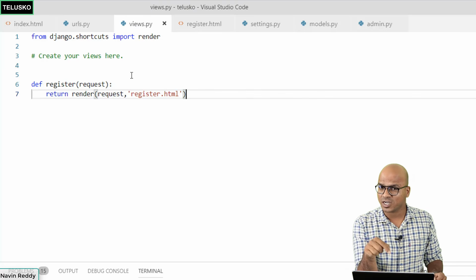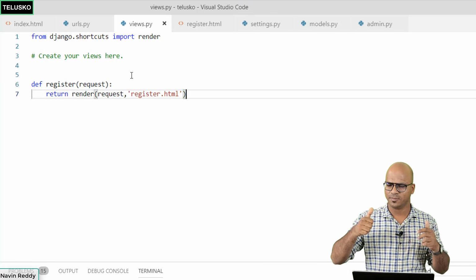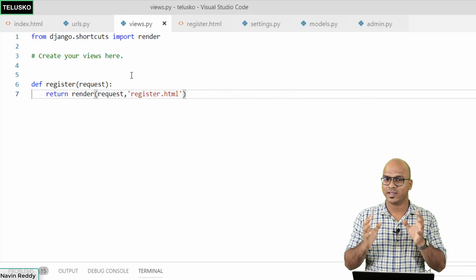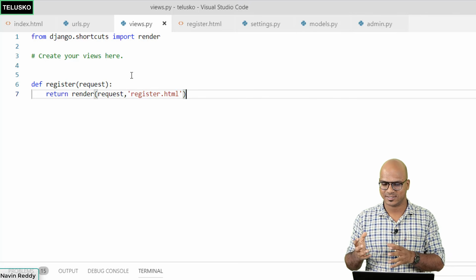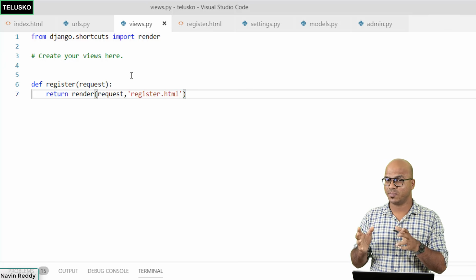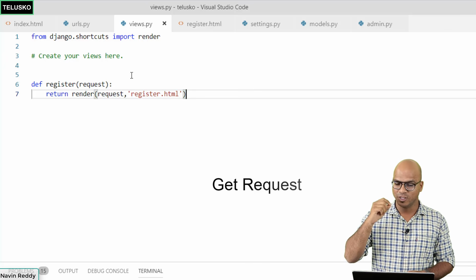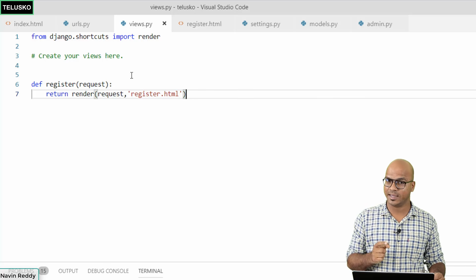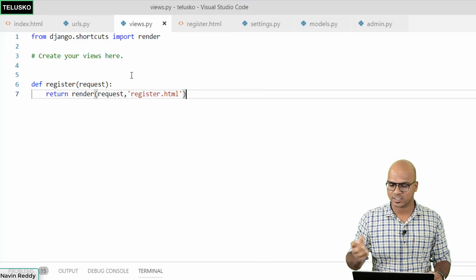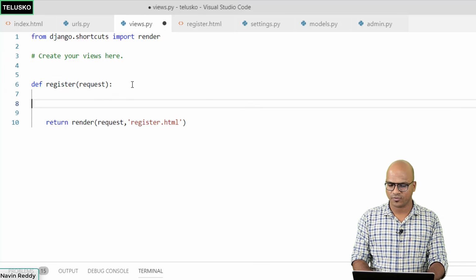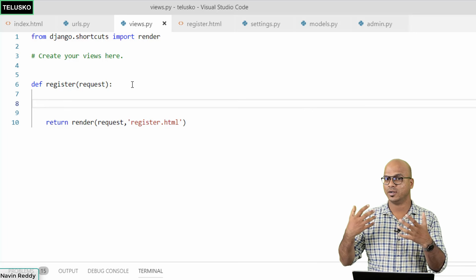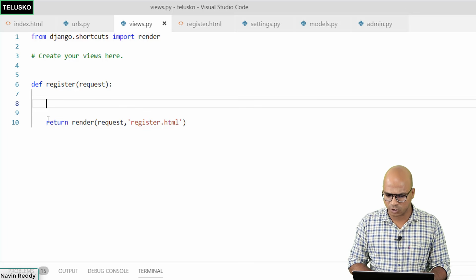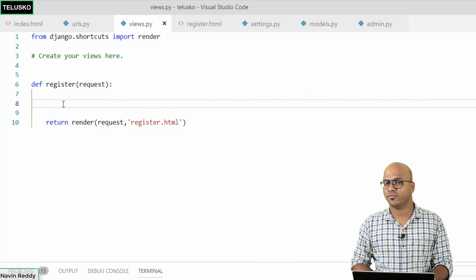But we are using the same function for both requests, for fetching the page which is register.html and for sending data as well. And that's where get and post make sense. So basically, when you are calling this register.html, you are sending a get request. When you are submitting data, you are sending a post request. So even if your URL is the same, what is changing is the type of request. So here, based on what type of request you send, you will call that particular page or the feature. Now in this case, this should be executed when you send a get request. What if it is a post request?